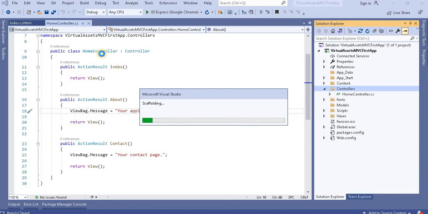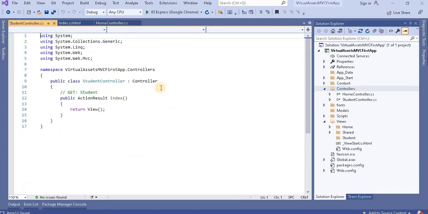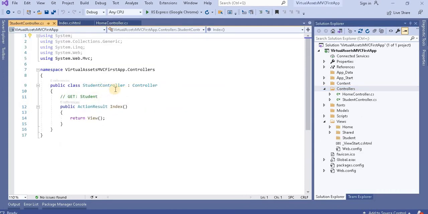Here we can see this HomeController is also inherited from Controller. Now we are creating the StudentController, so it is also inherited from Controller, and by default it creates one action method for us, named Index, which returns the view. Currently we are not having any view for it. We will see how we create that particular view.